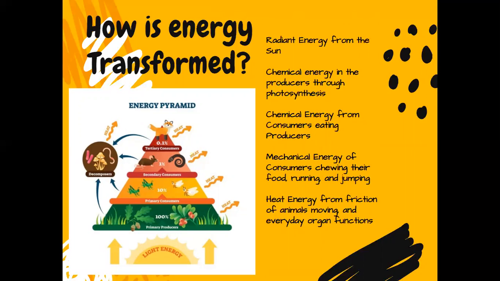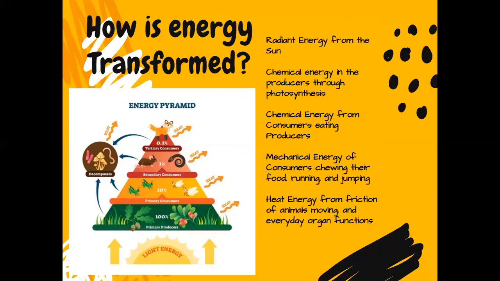So the mechanical energy of consumers chewing their food, running, jumping, writing, typing, and all that turns into heat, because think about it, anytime you're moving, you're going to start to get a little bit warm. And so that's thermal energy. So the heat energy from friction of animal muscles moving around. So we went from radiant energy to chemical energy to mechanical energy to thermal energy.